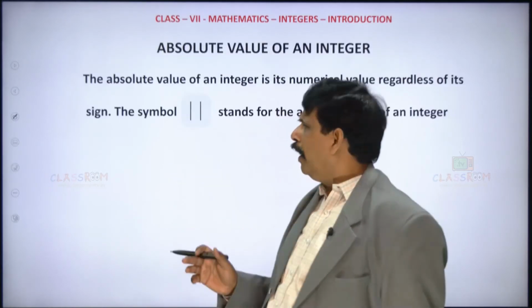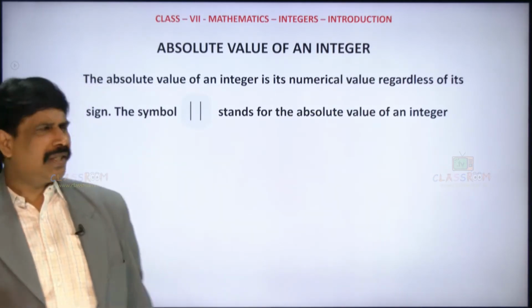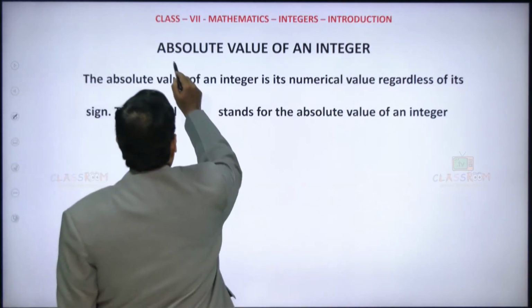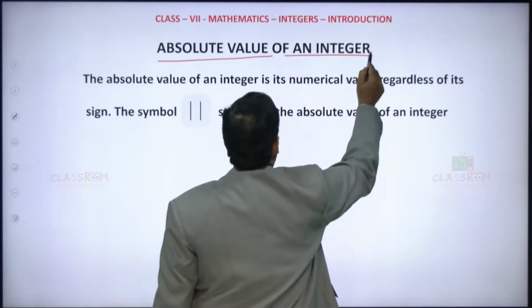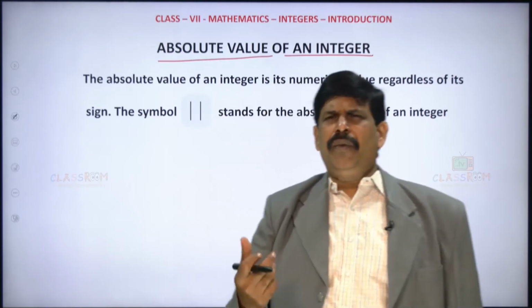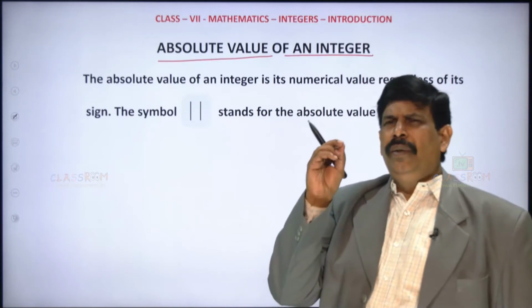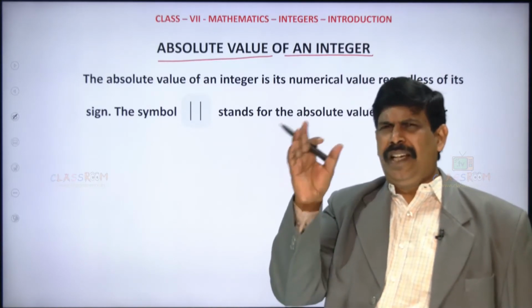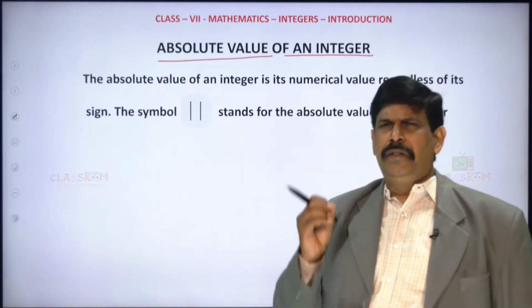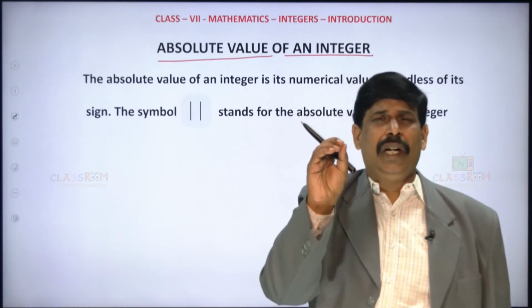Clear? Now, let us try to understand what the absolute value of an integer is. This is very, very important. Irrespective of the sign, we take only the numerical value.